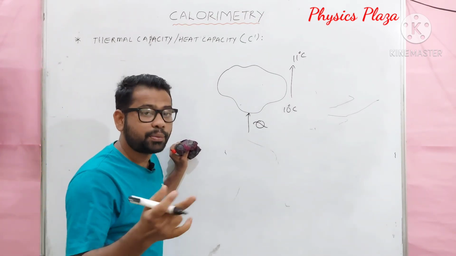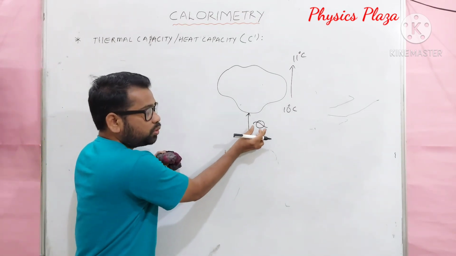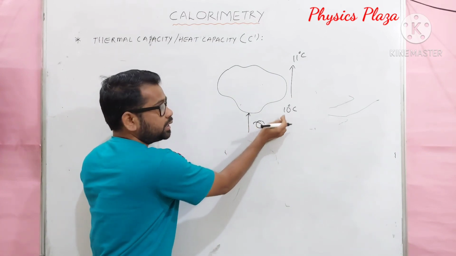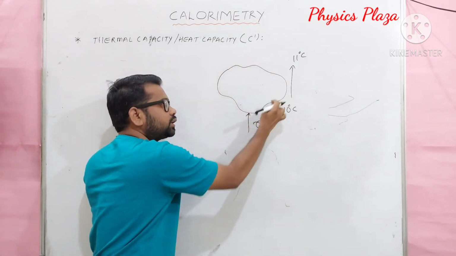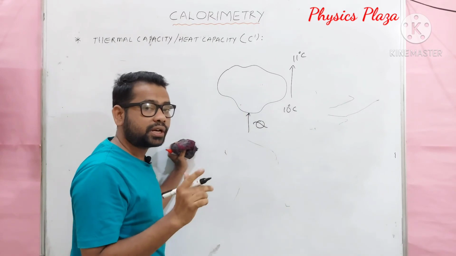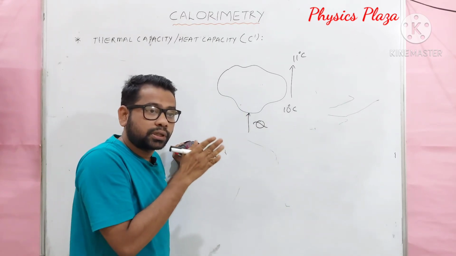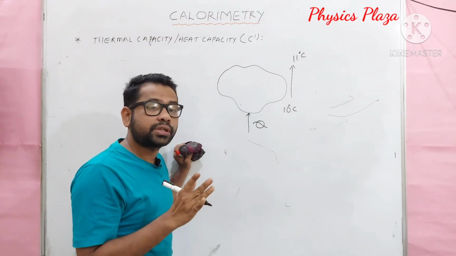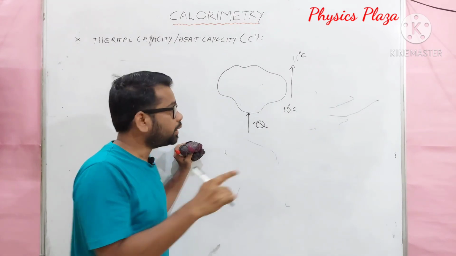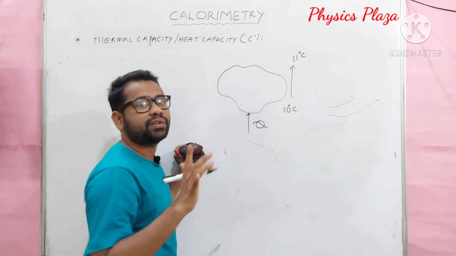Let me make it clear. Children, when we learned about the calorie, we chose 1 gram of water, but here it is the whole body, which is very important.